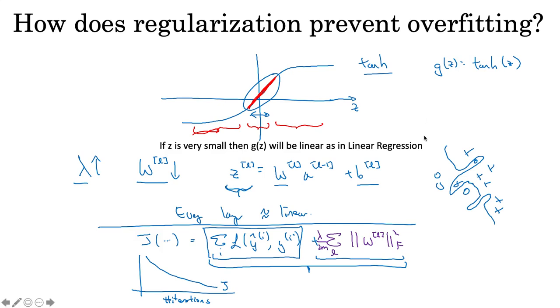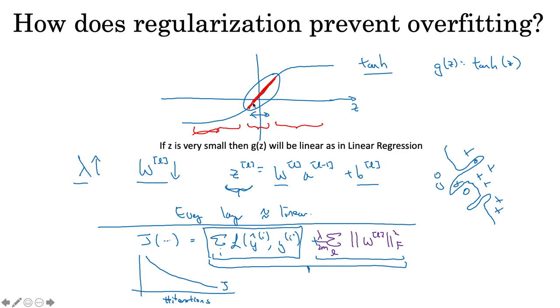If we look at the sigmoid function that we are using, so this is our sigmoid function, and you know the derivative here is closer, this is actually tanh function, sorry, because sigmoid starts from 0. So tanh is from -1 to 1. The derivative here is closer to 0. The derivative here is closer to 0. Only here it's a value. So if z is very small, then the tanh function will be linear, as in linear regression. So depending on this z value, it will be linear like this.